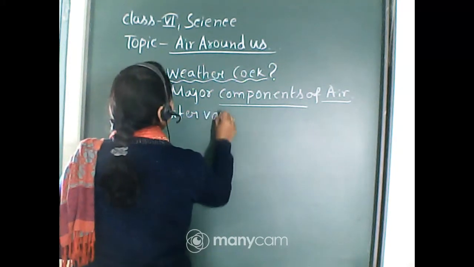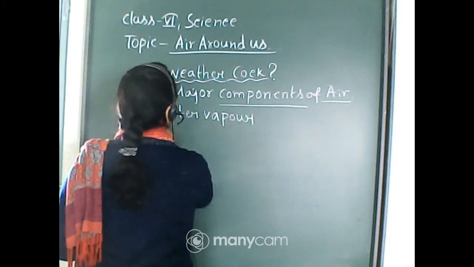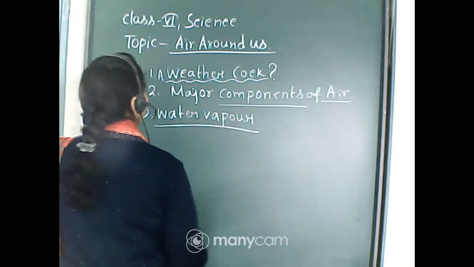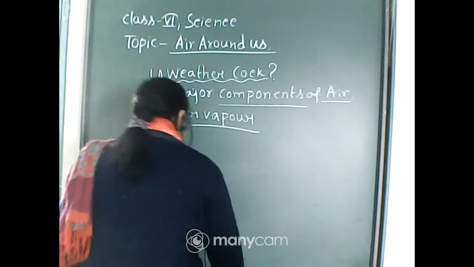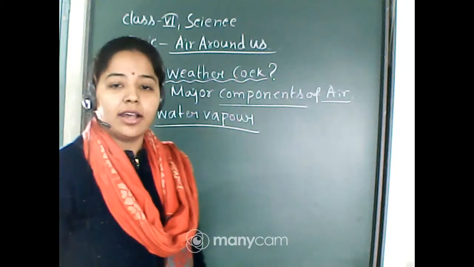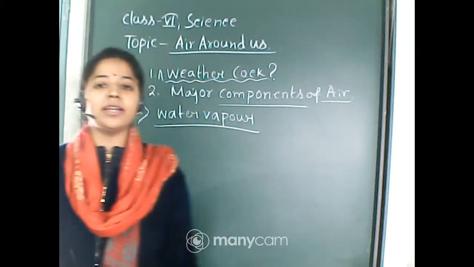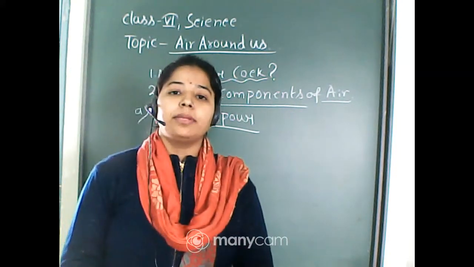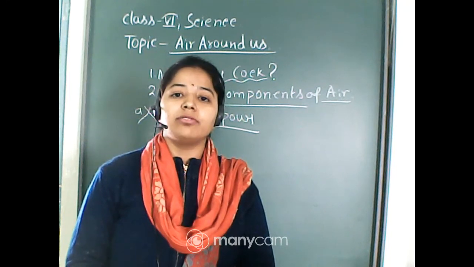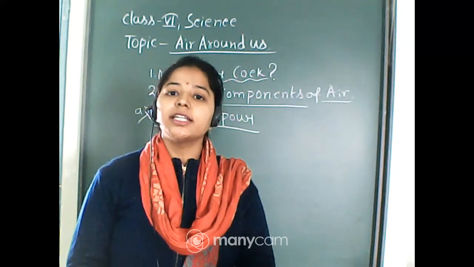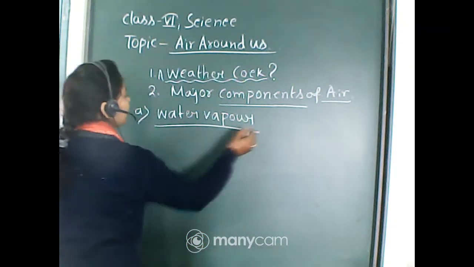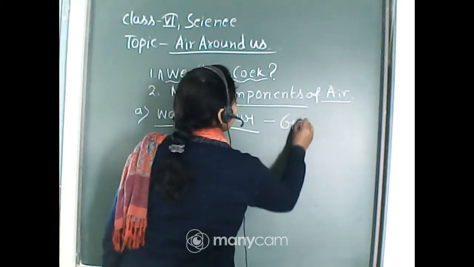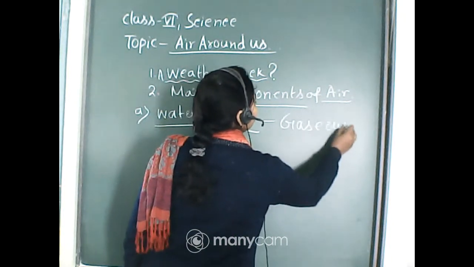Here I have already mentioned the major components of air. First comes water vapor. What is the state of matter of water vapor? It is in gaseous form, so you must write this is in gaseous form.